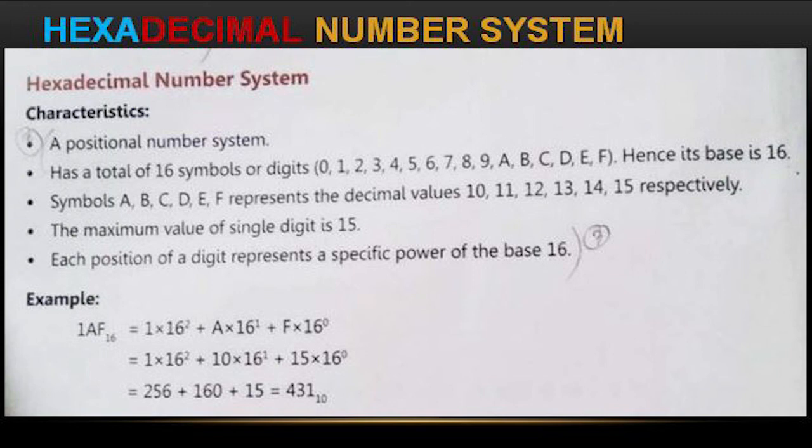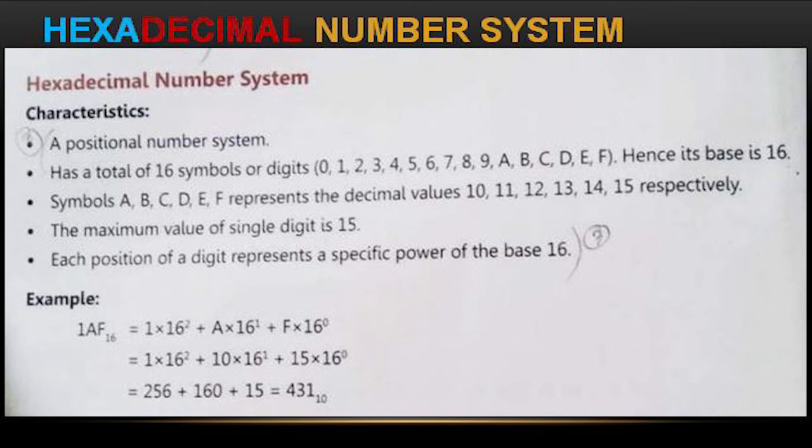So let us see the value. 16 squared, how much? 16 into 16, so 256. 256 into 1, 256 ones are 256 only. So here 16 power of 1, so 16 into 10 is 160, and 15 into 16 power 0, which is 15. So the total value is 431.